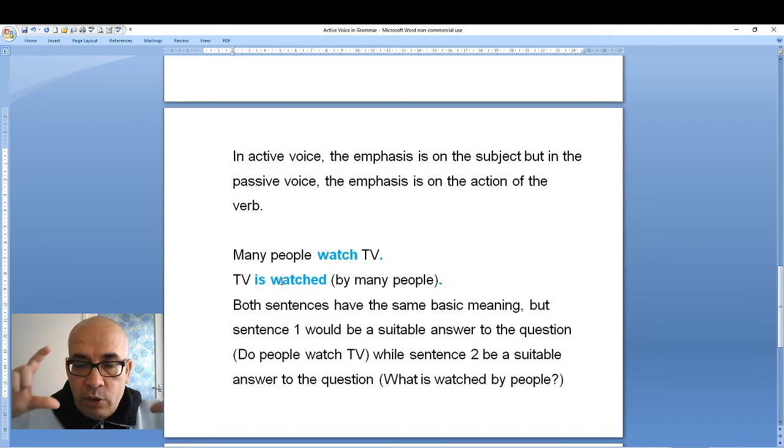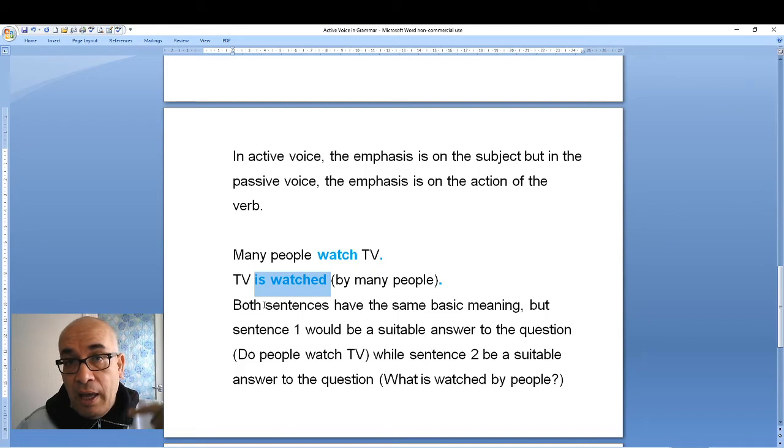That is why I use the brackets like this. Brackets means I can delete this or I can use it. So again I repeat, in active voice the emphasis is on the subject, and in passive voice the emphasis is on the action. So this is the explanation.